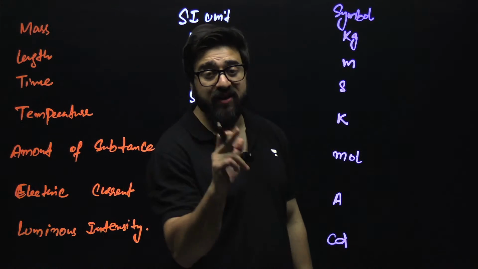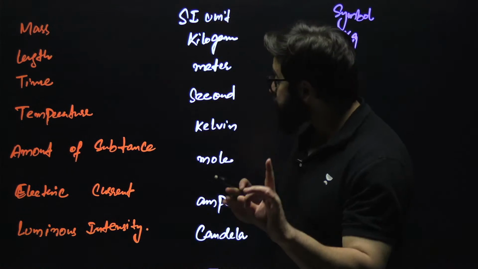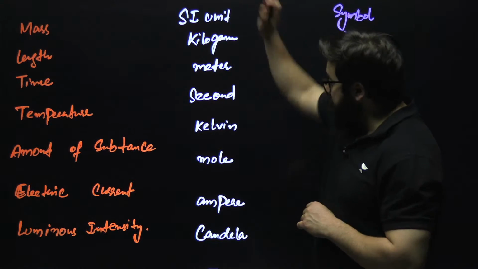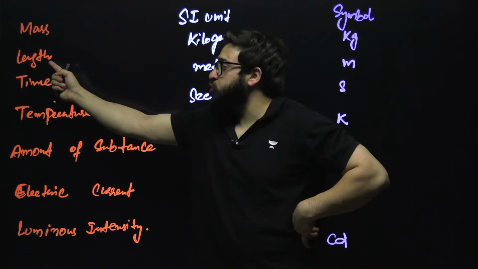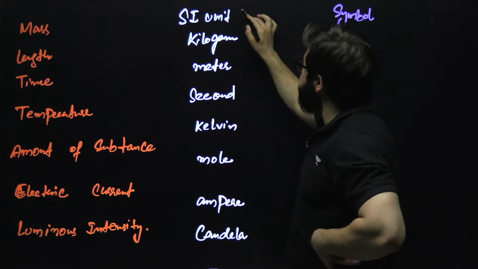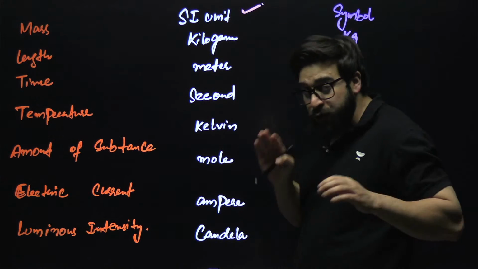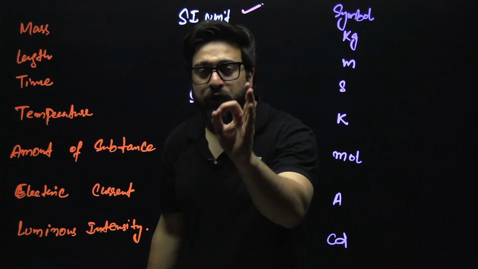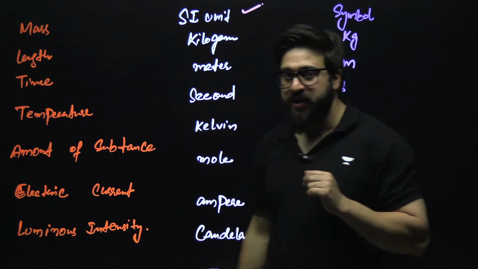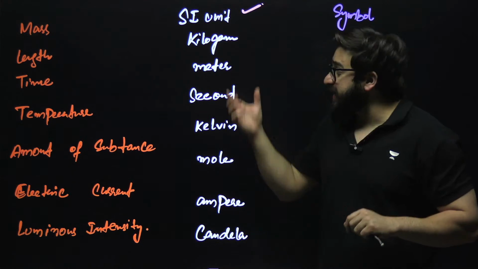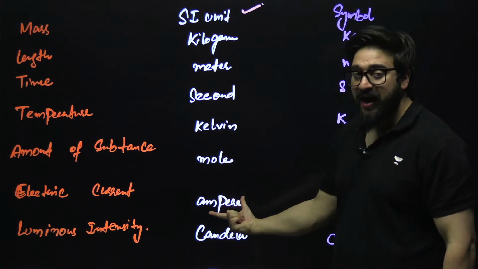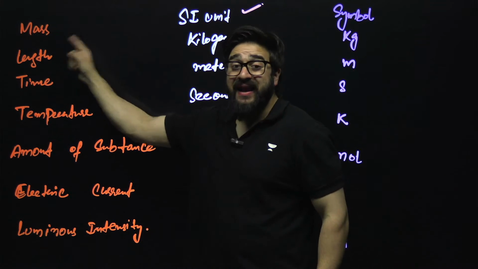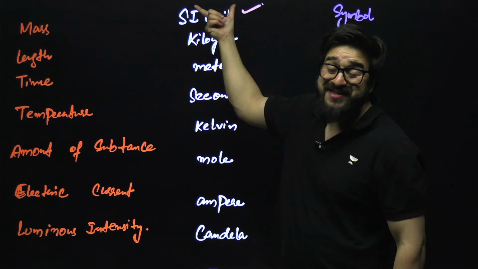These are the 7 fundamental physical quantities which do not depend upon each other. Now see guys, when it comes to length, its SI unit. Sir, what is this SI unit? Please wait for a few minutes. I'll make you understand what an SI unit is. So basically, what is mentioned over here is that we measure mass in kilogram in SI system.